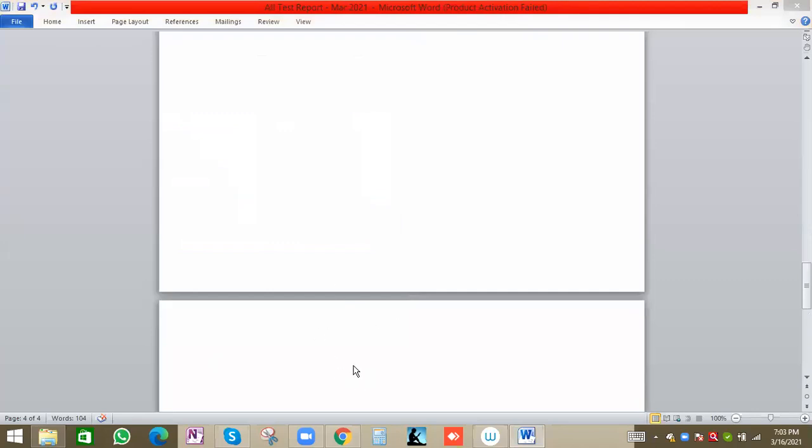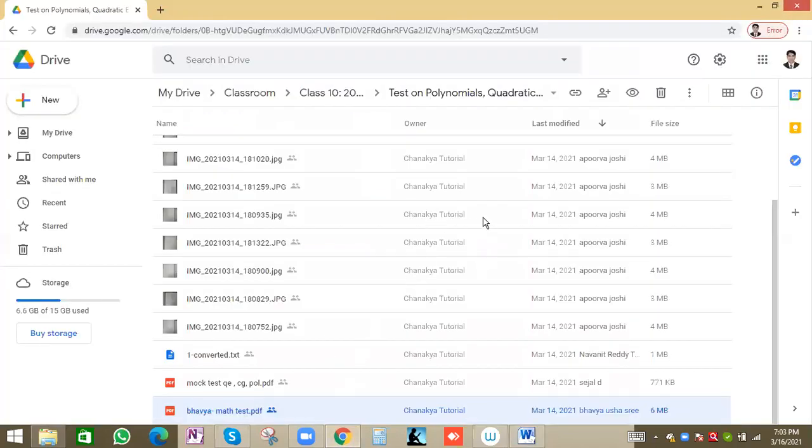Now we will come to Navneet also. I'll show you for everyone. So Apurva Joshi, you got the right way, no? For others also, the same process: take a snapshot, paste in a Word document, then convert to PDF, then upload in My Drive, or whatever location we have been assigned. Mostly My Drive, then Classroom, and the 10th 2020-2021 folder. Then we have Navneet.